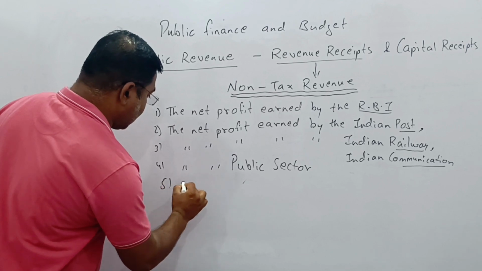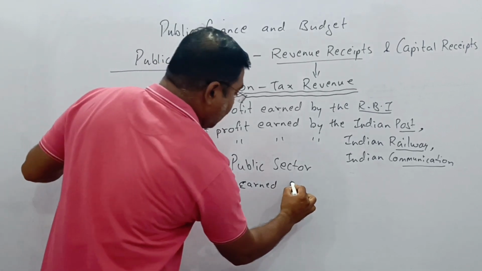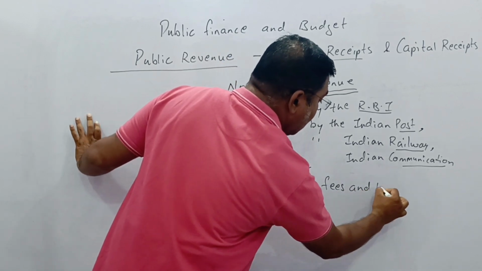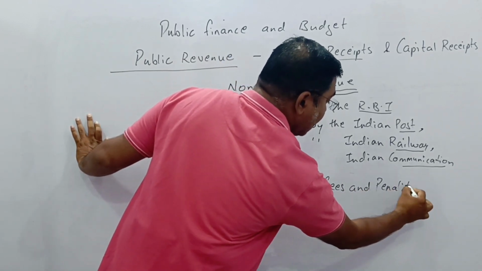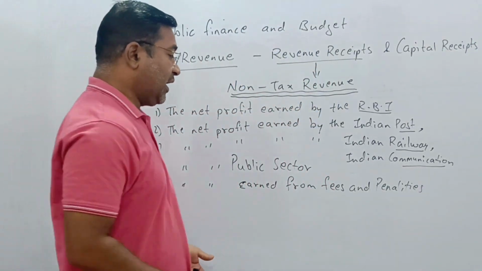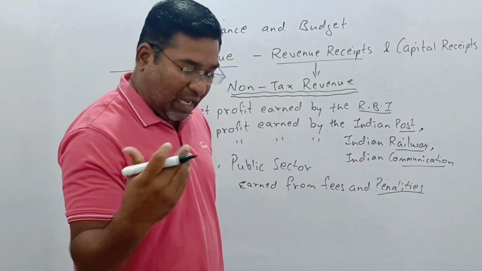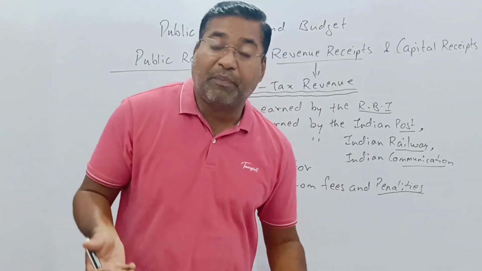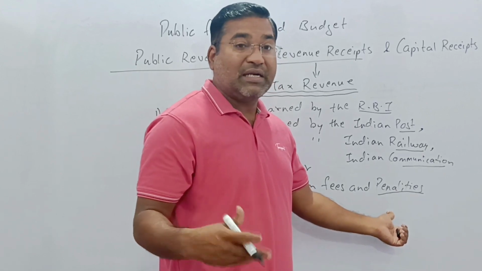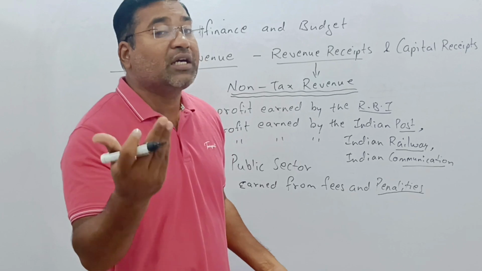Another source is the net profit earned from fees and penalties. If you are unable to pay, like income tax, if you didn't pay in time, then the government will put penalties on it. Penalties are nothing but an extra source of income to the government.